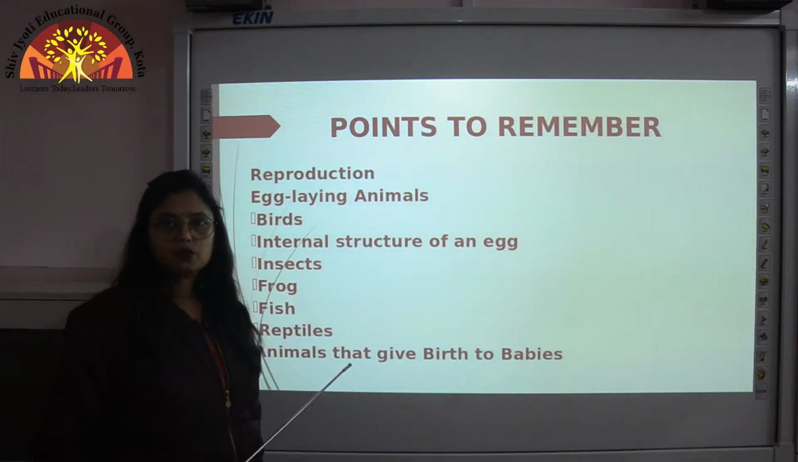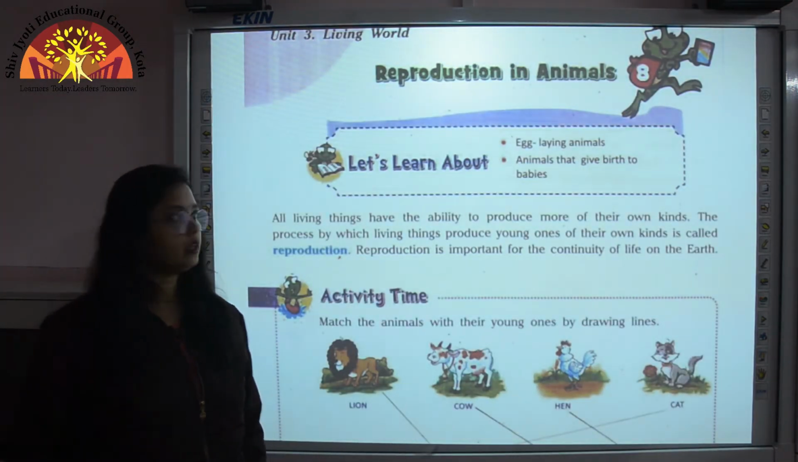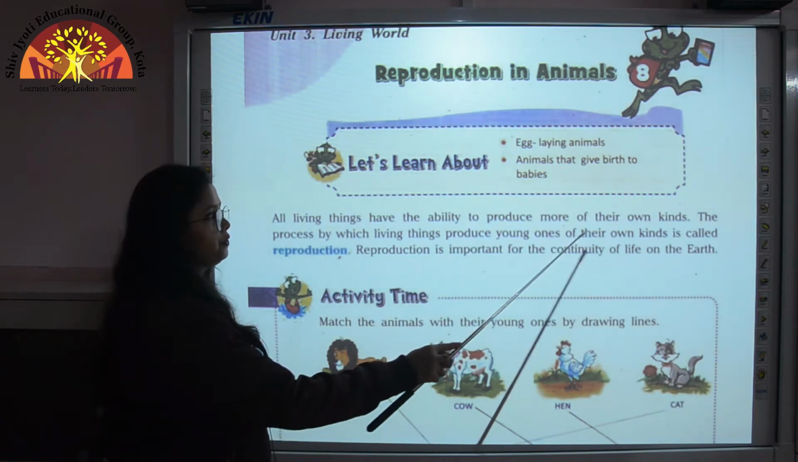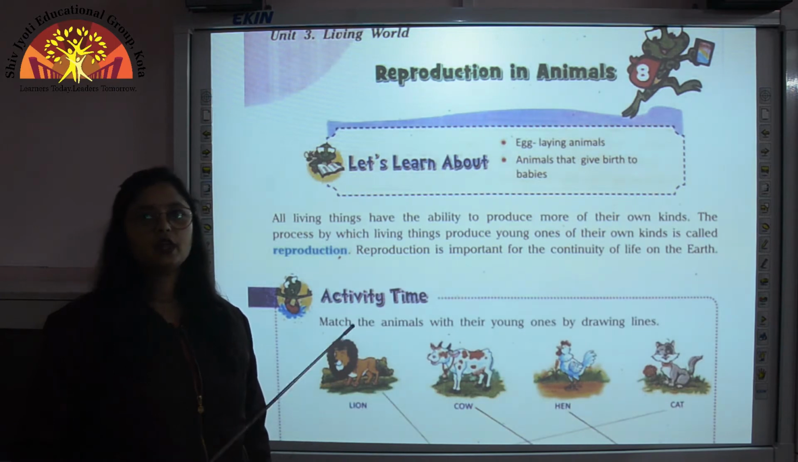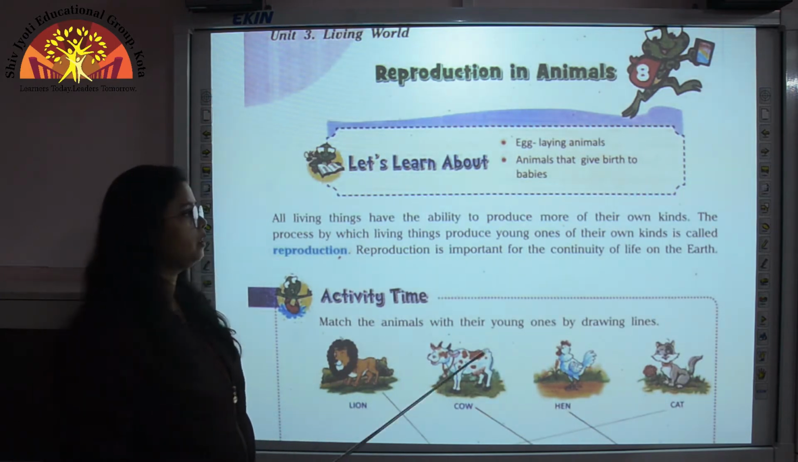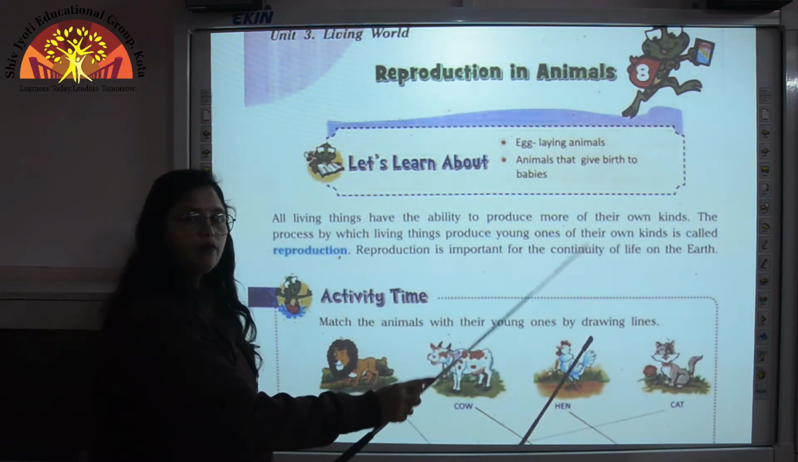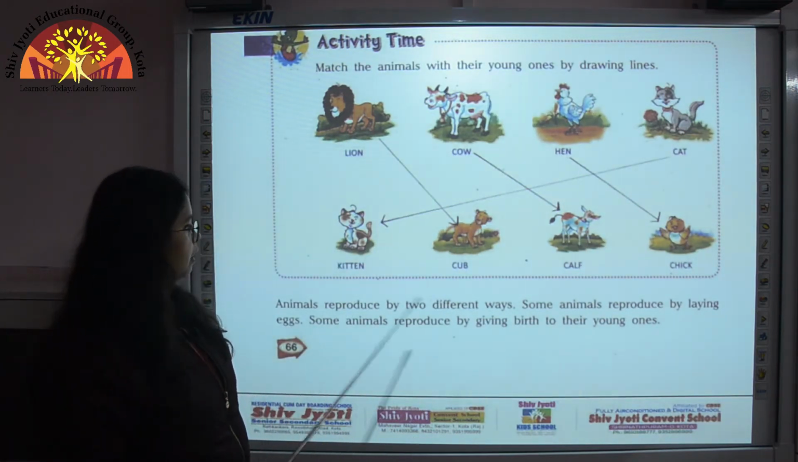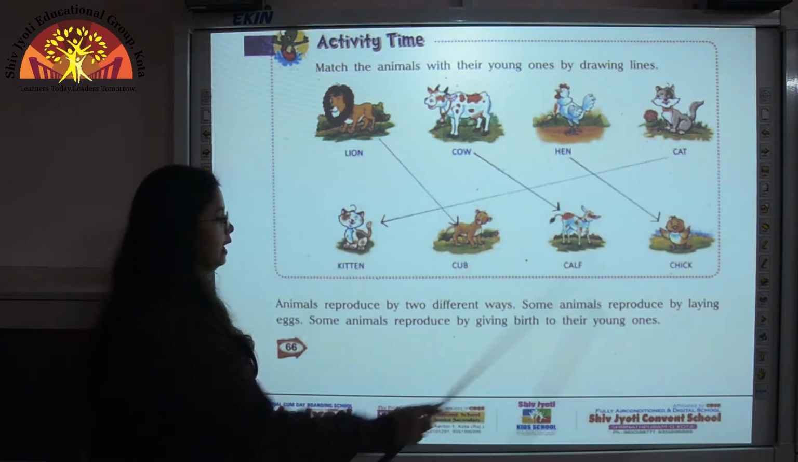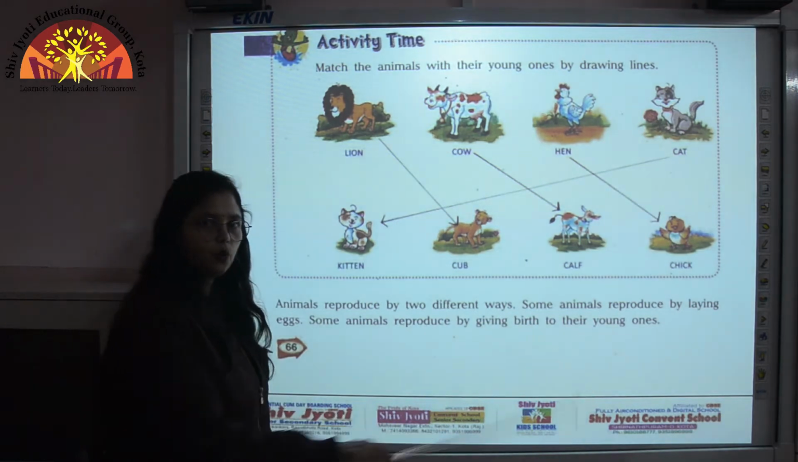So children, let us come to reproduction. Reproduction is the process through which living things produce young ones of their own kind. So what is reproduction? It is the process by which living things produce more of their own kinds. Reproduction is important for continuity of life on earth. Now there are two ways through which animals reproduce. These are: some animals reproduce by laying eggs and some animals reproduce by giving birth to their young ones.